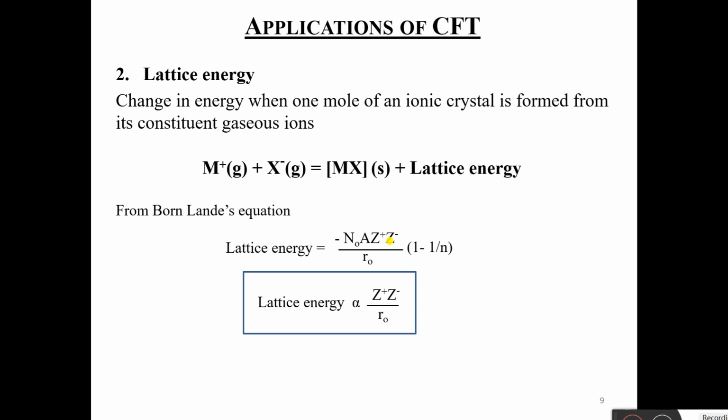So let us see what these terms stand for. N0 is Avogadro's number. A is the Madelung constant, which depends upon the geometry of the crystal. Z+ and Z- are the charges on the cation and anion respectively. r0 is the interionic distance and n is the Born exponent. Okay. So in short, we only have to focus on this: lattice energy is proportional to the multiplication of charges of cation and anion divided by the interionic distance.